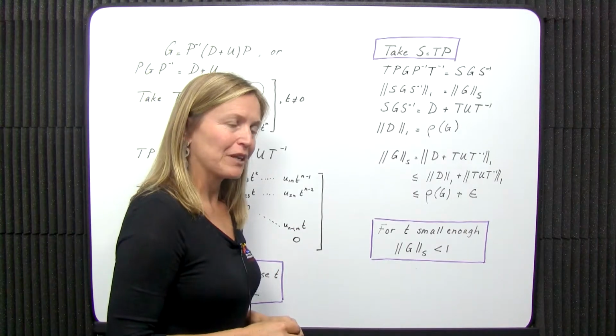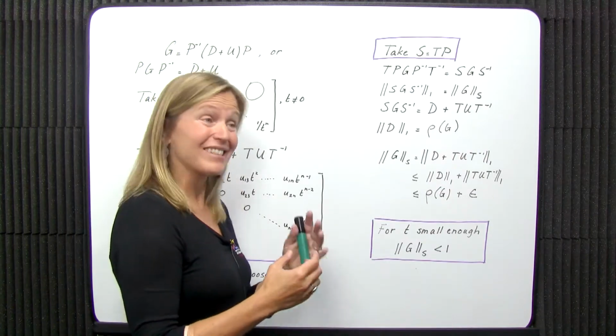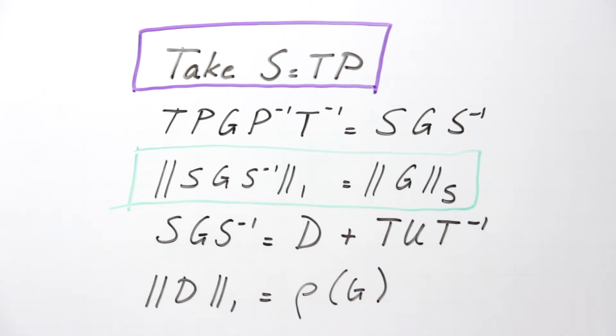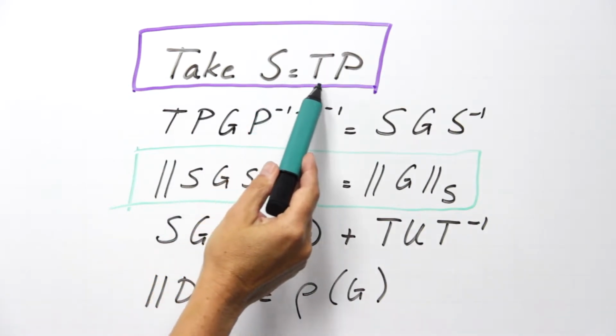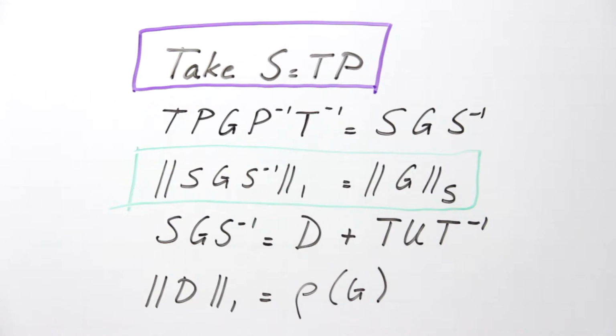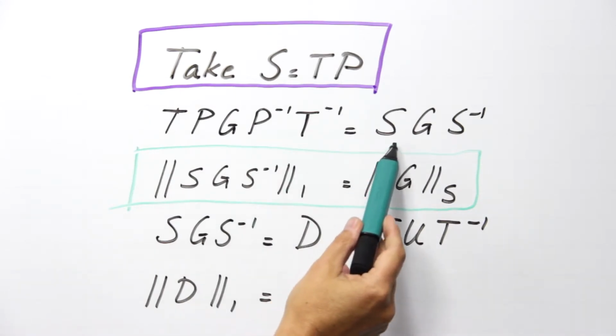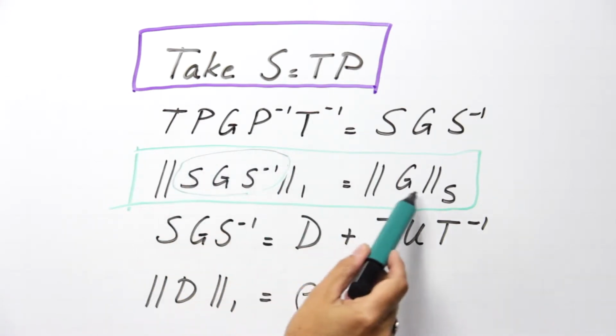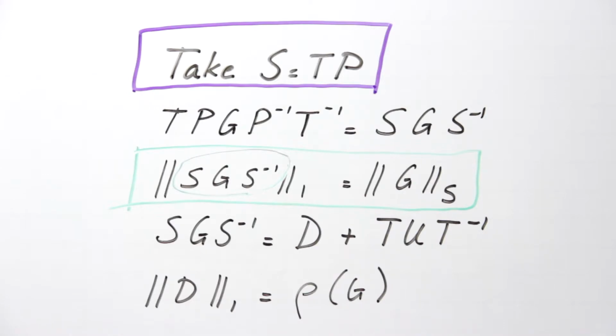Now remember what we're trying to do. We were trying to construct a norm, which we call this S norm, like this, such that when the spectral radius of G is smaller than 1, this norm is also smaller than 1. That would be the sufficiency condition. Now what we're going to do is take S equal to TP. That's the trick. So TP G P inverse T inverse, the matrix we've just been working with, is really nothing but S G S inverse. And that was exactly that matrix that we had here in this equivalency for the S norm. Now, S G S inverse, as we just saw, is diagonal D plus T U T inverse.